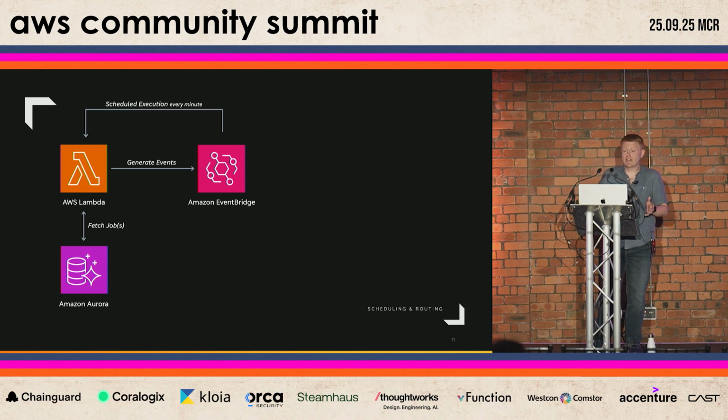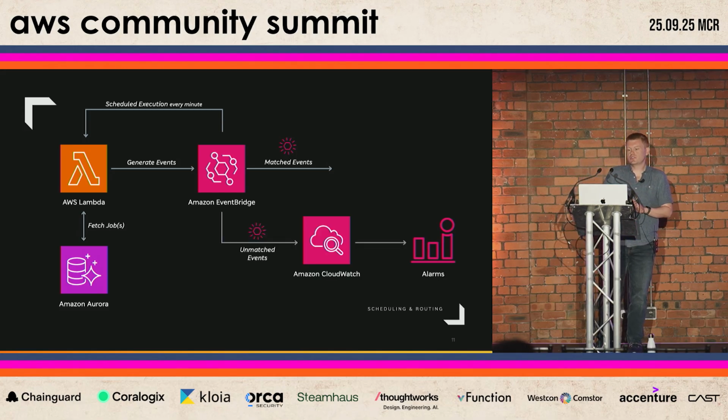These events are then sent to EventBridge. EventBridge plays the role of a traffic controller, routing each event to the right job, based upon our predefined rules and targets that we've established. And if an event doesn't match a rule, we send it off to CloudWatch for alerting, so we can catch misconfigurations or any surprises before they become problems.